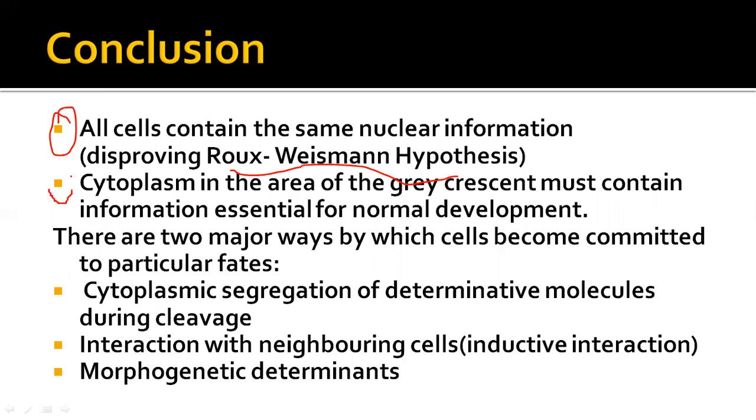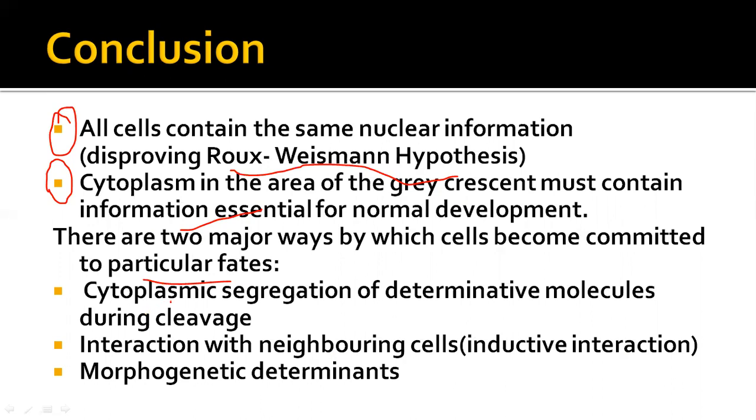The second one is that the cytoplasm in the area of the gray crescent must contain information essential for normal development of the organism. So there are two major ways by which cells become committed to particular fates, like which type of cell is going to develop into which type of organ system.